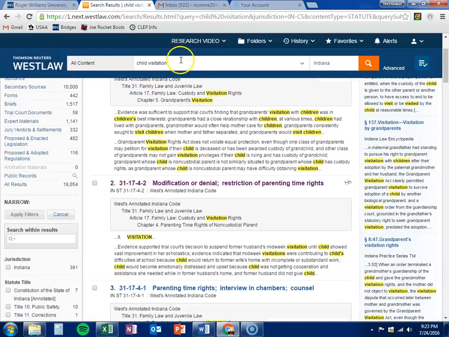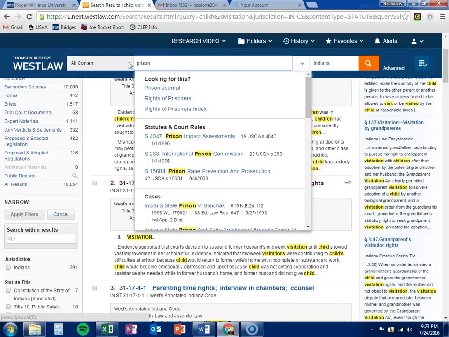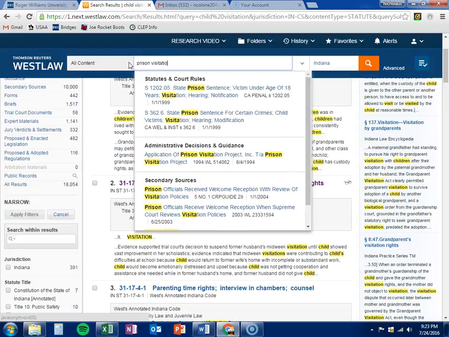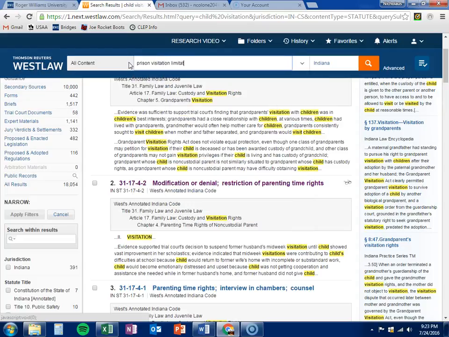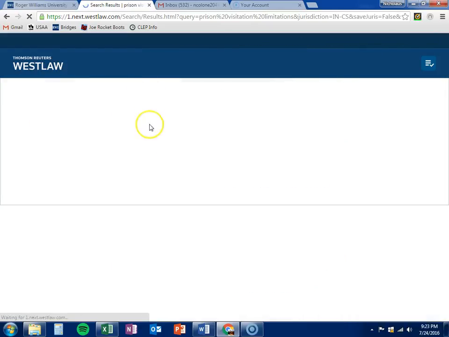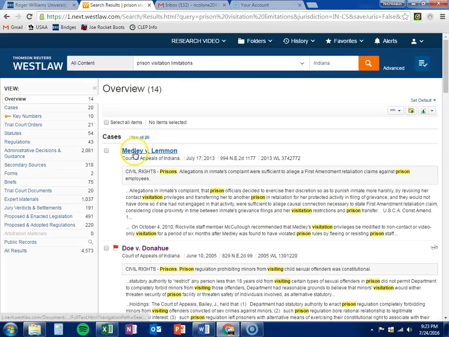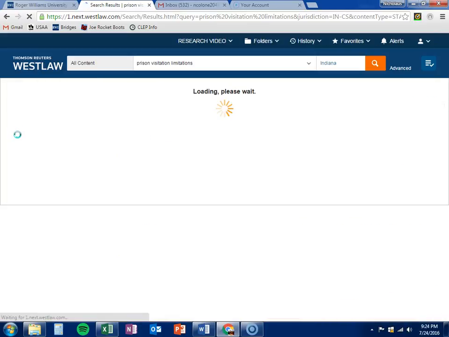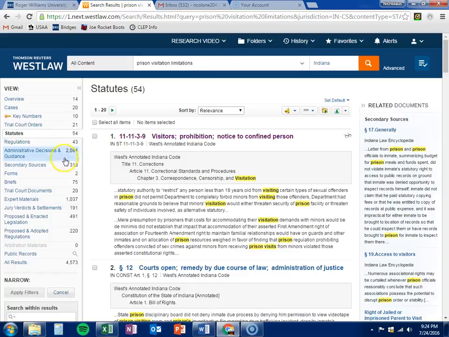So with that we said, okay, what would happen if we did prison visitation limitations? With prison visitation limitations, you can see our results came down quite a bit from 18,000. Now we have 20 cases and 54 statutes. Go into the statutes. It's always good, in my opinion, to try to find the law that you're using before you go into cases. So with that, we found this.